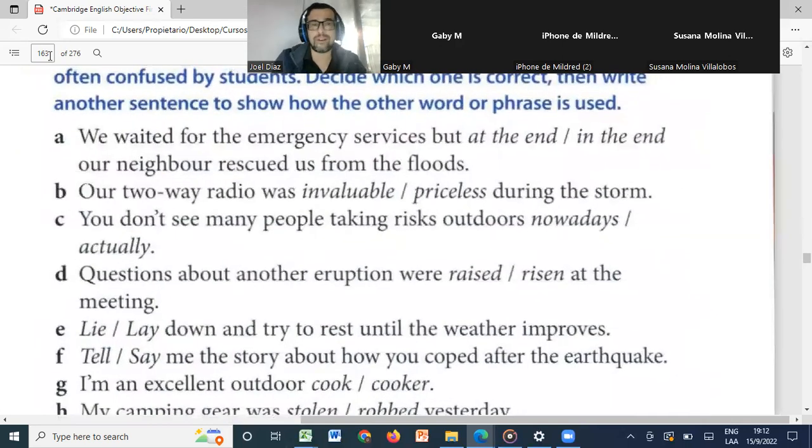Gabi, can you read this sentence, please, and maybe you can choose at the end or in the end. Maybe you can help us decide which one you think will be the word or the phrase. Can you start, Gabi, please?